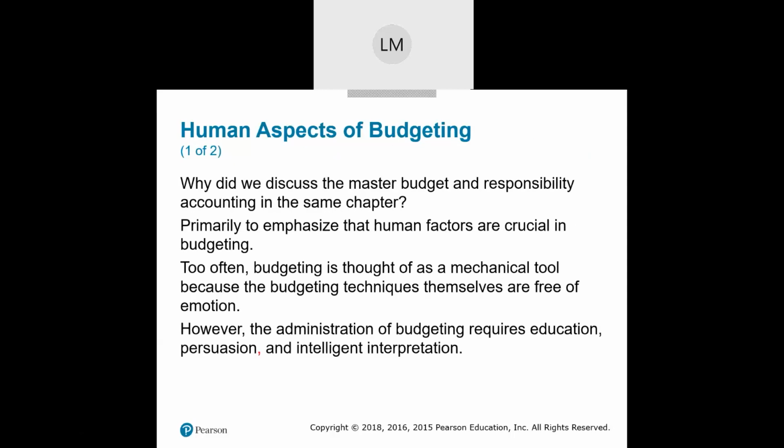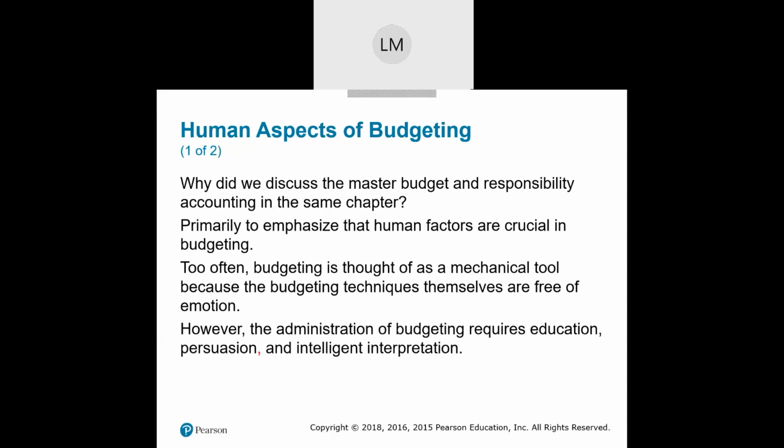Now there are some things about the human aspect of budgeting, because after all, we are humans and we are the ones actually doing the budgeting. So we have to emphasize that human factors are crucial in budgeting also. Too many times we thought of it as just a numbers game, free of emotion. But it's not. There are emotions involved sometimes. We have to try to separate those emotions. However, it's not automatically free of emotion. We think of just the cold, hard numbers, but that's not necessarily the case.